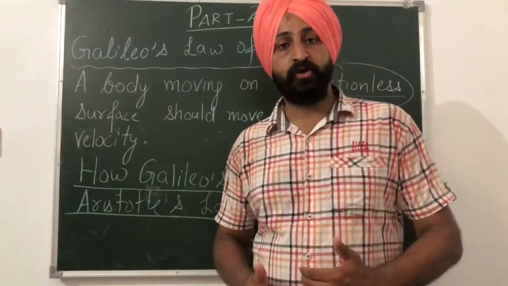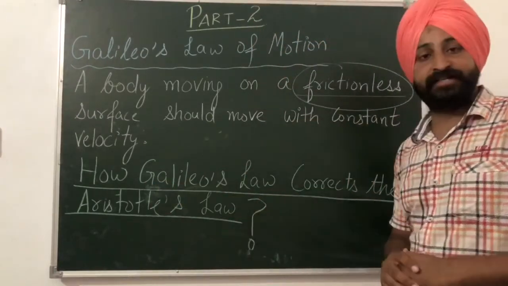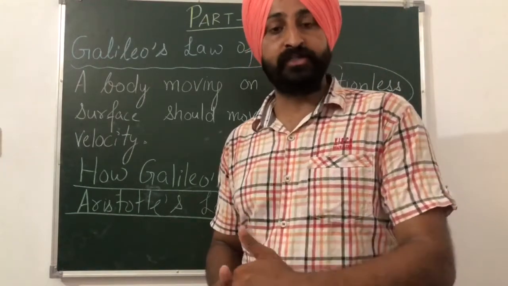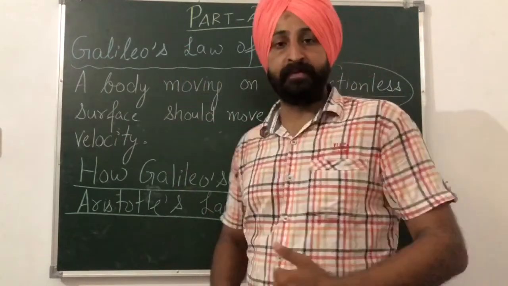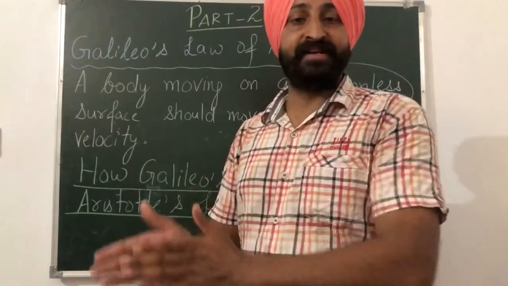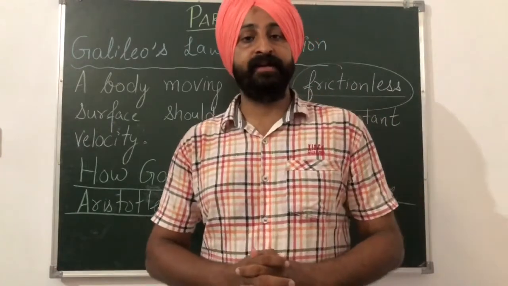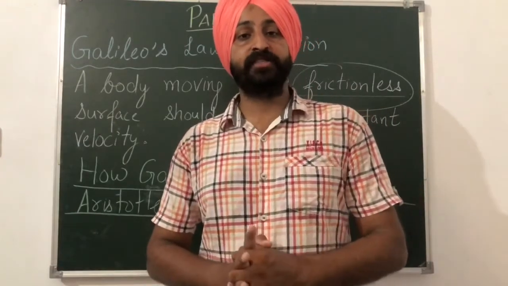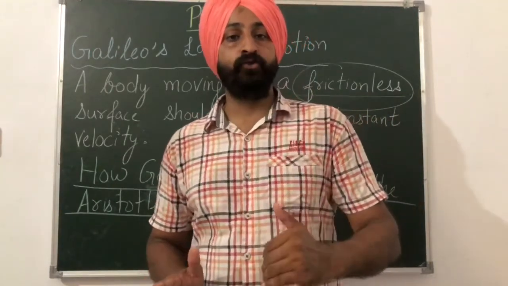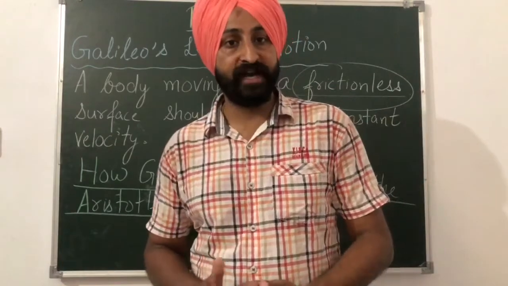So the next important question is how Galileo's law corrects Aristotle's law, what the limitation was in Aristotle's law, how Galileo's statement removed that limitation, and how Galileo's law is better than Aristotle's law. See, what we have studied in Aristotle's law was that to move in a uniform motion, you will have to apply some external force continuously. Fine?